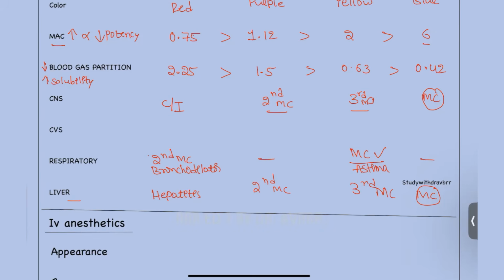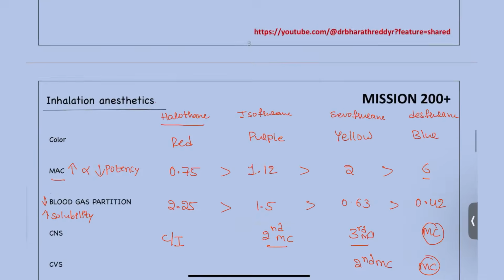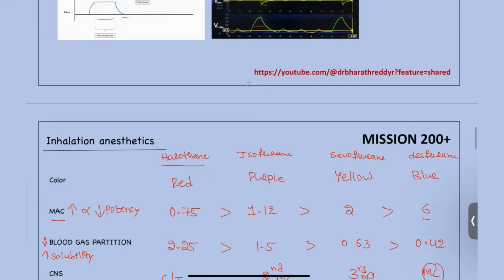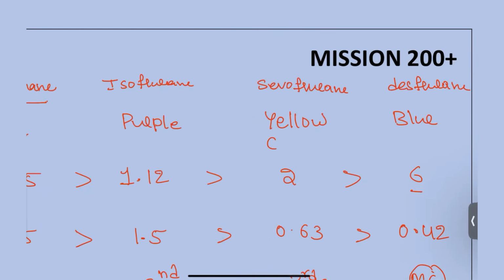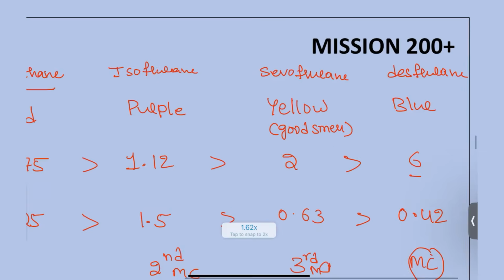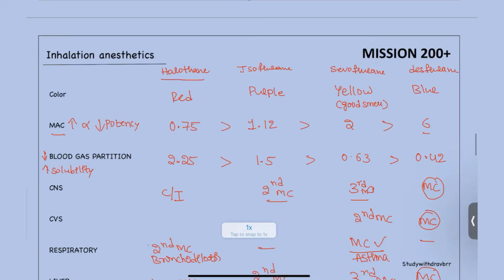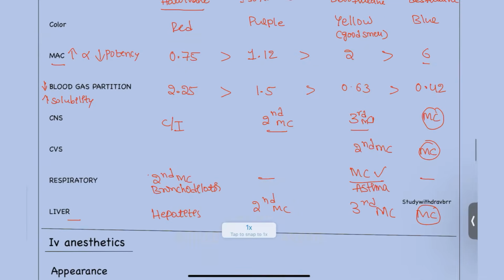Next, which is the best cardiostable drug? Again, the most common cardiostable drug will be desflurane, and the second best choice, for patients with heart diseases and especially pediatric patients, is sevoflurane. Why do we use sevoflurane? It has a very good smell. That's why in pediatric patients we especially use sevoflurane.